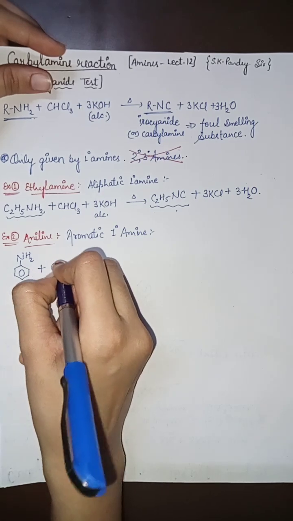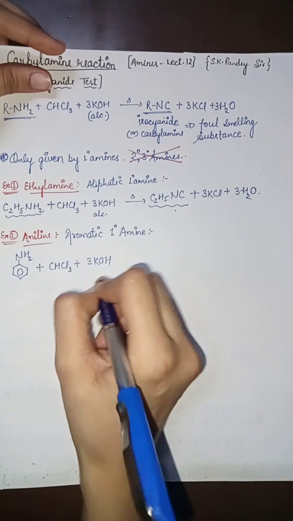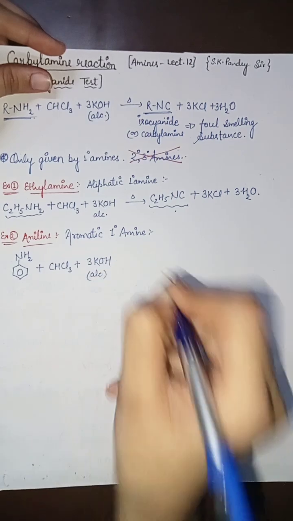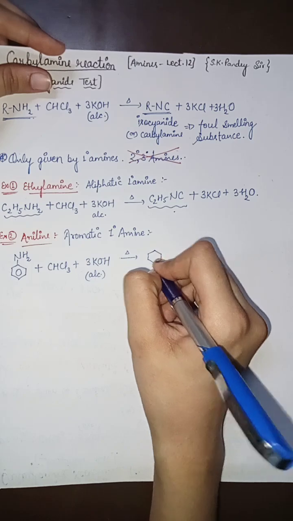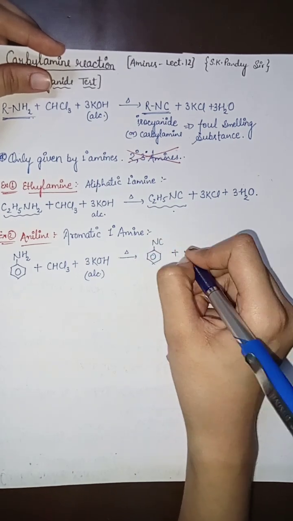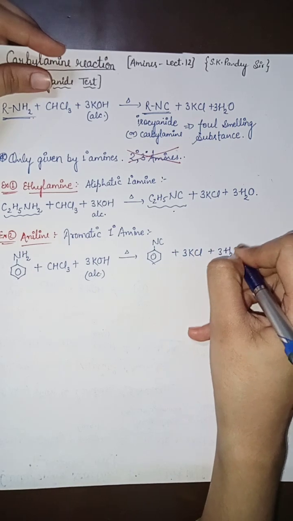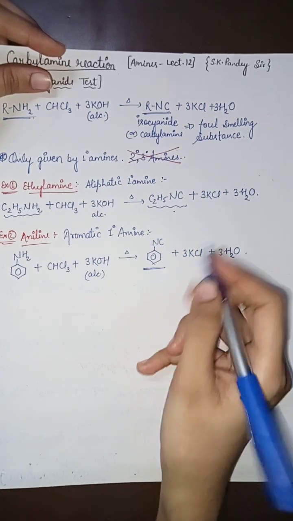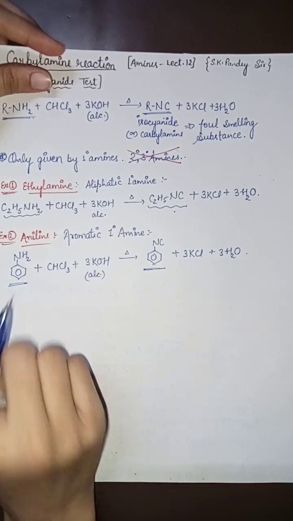On reacting it with chloroform and alcoholic potassium hydroxide heated, it gives benzene isocyanide along with the byproducts of the reaction. So this is the isocyanide and this is the primary aromatic amine.